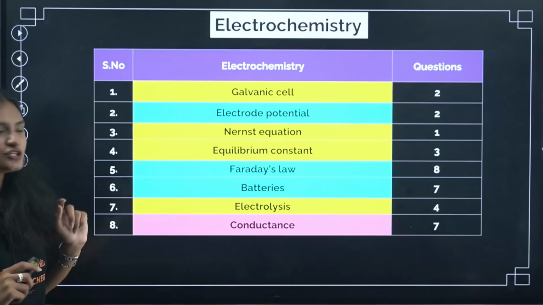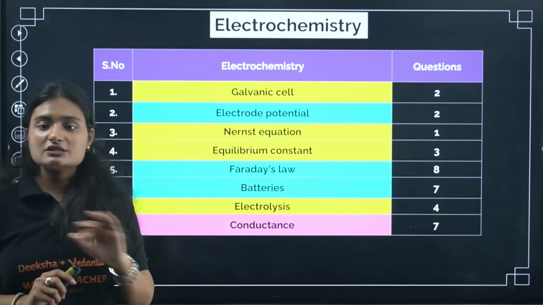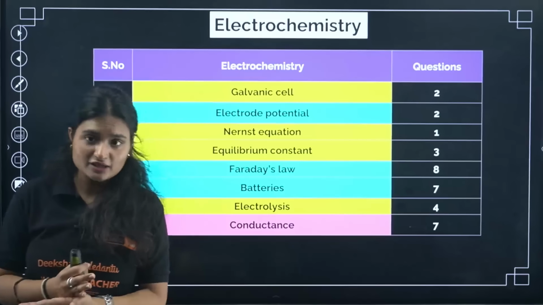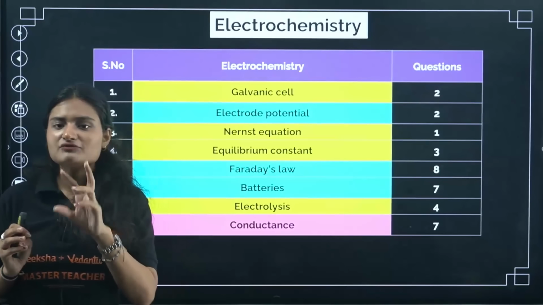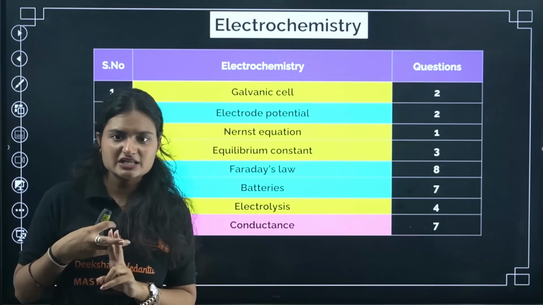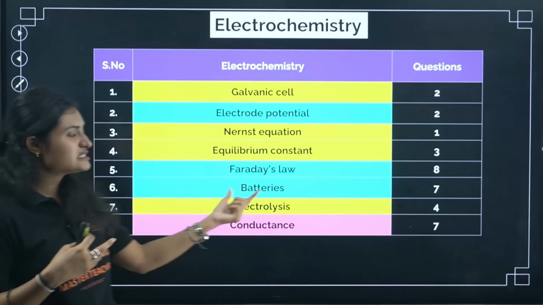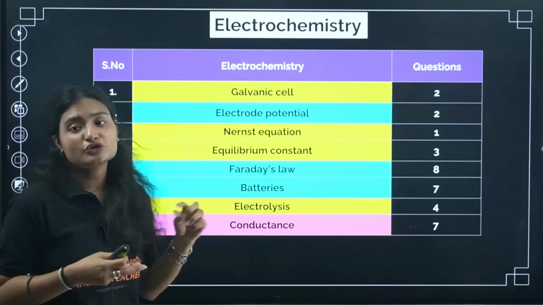From electrochemistry, we have major questions coming from your Faraday's law, right? So you cannot skip that. You should start with your Faraday's law. Practice questions. In Faraday's law also, majorly questions will come from, again, equal distribution was there from Faraday's first law as well as Faraday's second law, okay? Now after that, battery: straightforward questions, statement-based questions will come, okay? Then again, conductance, formula-based questions.